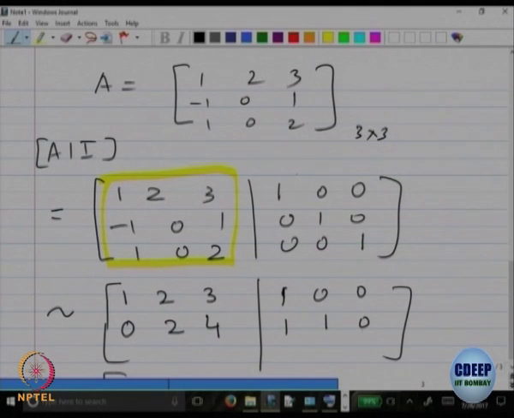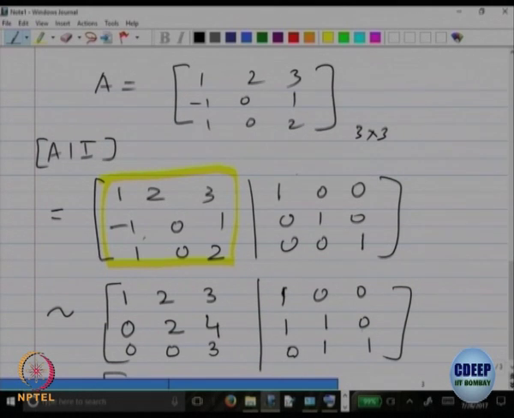I want to make the last one also 0. So, what I can do, either I can add R2 and R3 or add minus R1 to R3, whichever I like. Let us add R2 to R3, because minus is already there. So this will be 0, this will be 0, this will be 3. Add, so 0 1 and 1, okay.